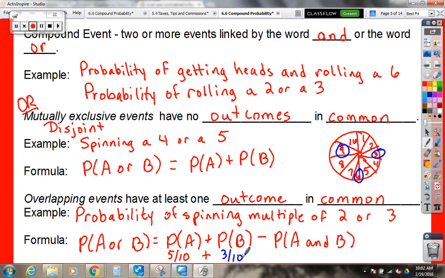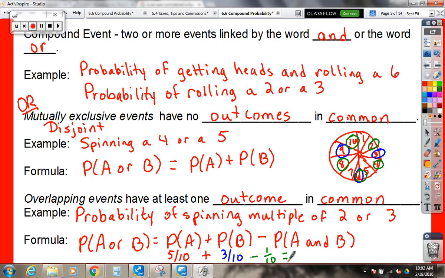Let me actually go back with green and circle our multiples of 2. So we ended up circling the 6 twice. It's an overlapping one, so we have to take away one of the 6s that we counted. We counted the 6 with the multiples of 2, we also counted it with the multiples of 3, so now we have to take it away. Minus 1/10. There's one chance out of 10 that it would be both.